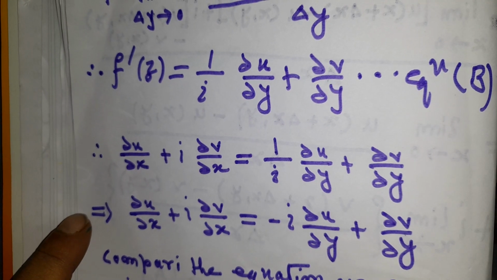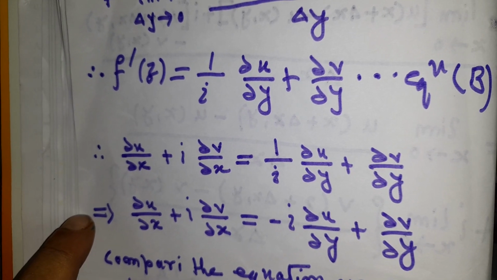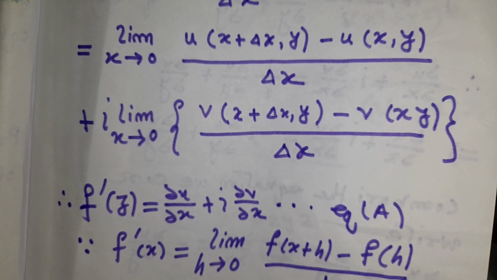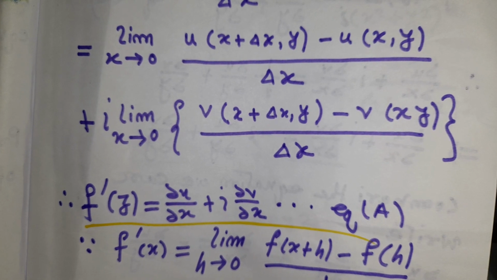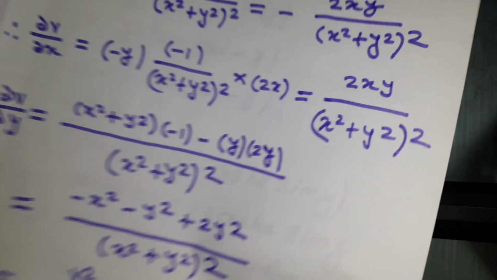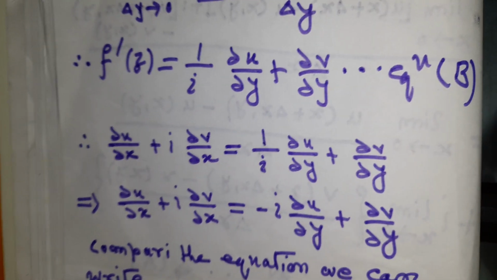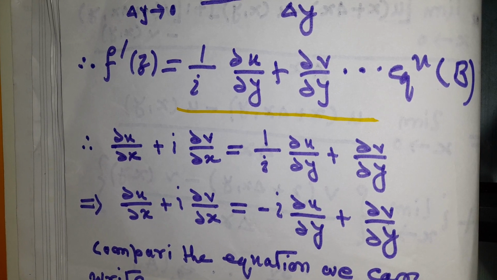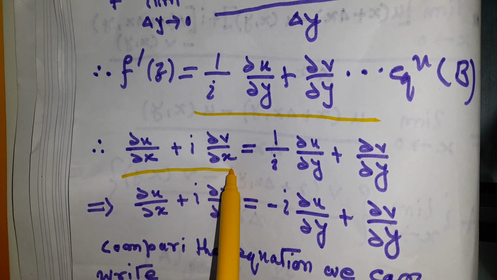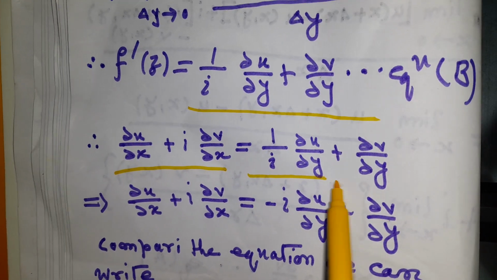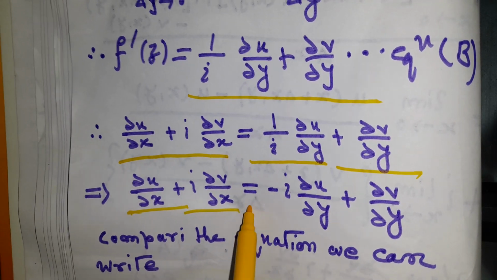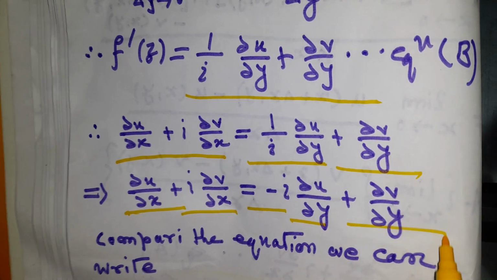Now comparing equation A and B, in equation number A we saw that f dash z is equal to del u by del x plus i del v by del x, correct? And in equation number B we saw that f dash z equals 1 by i del u by del y plus del v by del y. So you can write that del u by del x plus i del v by del x equals 1 by i del u by del y plus del v by del y, or we can write del u by del x plus i del v by del x equals minus i del u by del y plus del v by del y.